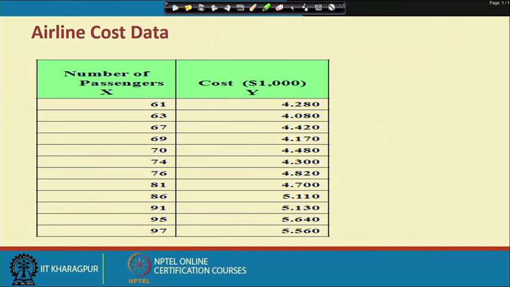Let us start with something called airline cost data, and that is a transportation engineering problem, where the objective is to predict the cost with respect to a couple of variables, but since we are discussing simple regression modeling, we will integrate cost with one particular variable in the transportation sector, that is the number of passengers.